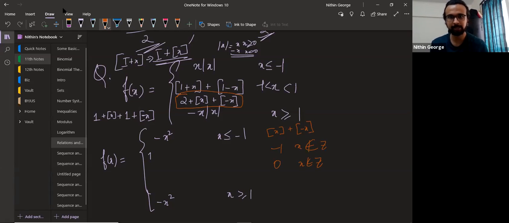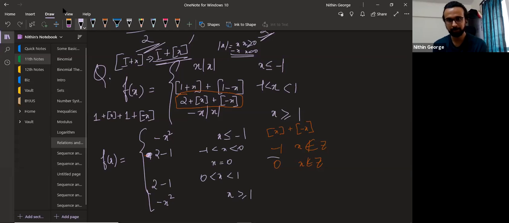So that's the idea here. So you get -1, 2 plus -1 when x is between -1 and 0. When x is between 1 and 0, it becomes again 2 minus 1 itself. When x is equal to 0, this becomes 0 and this value becomes 2 plus 0. Got it?